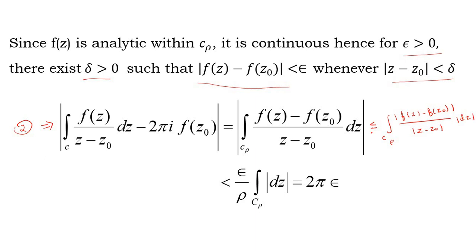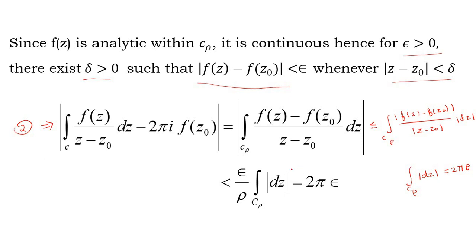The modulus f(z) minus f(z0) value is, we know, less than epsilon, and modulus z minus z0 value is rho. Therefore which is less than epsilon by rho, and integral over mod dz. The integral over mod dz should be equal to 2 pi into the radius, so 2 pi into rho.